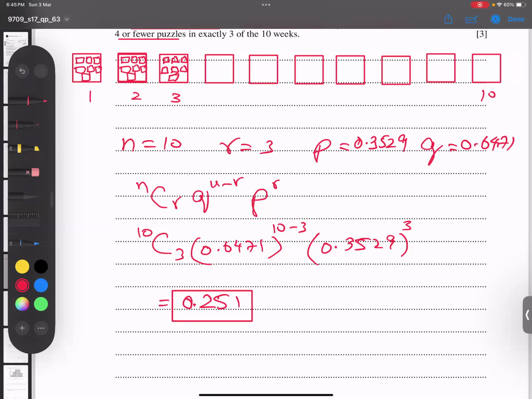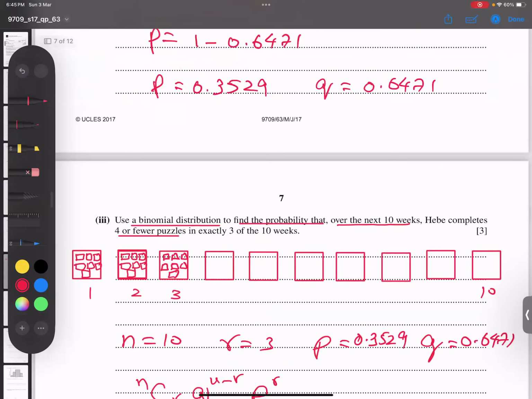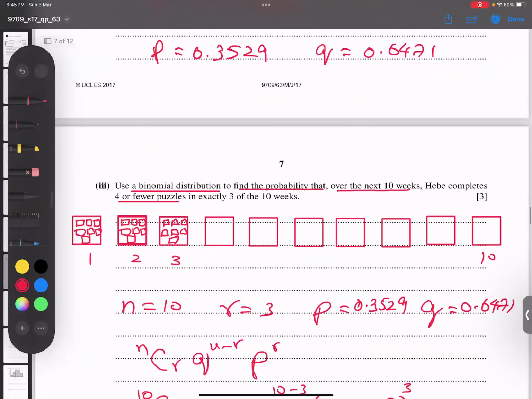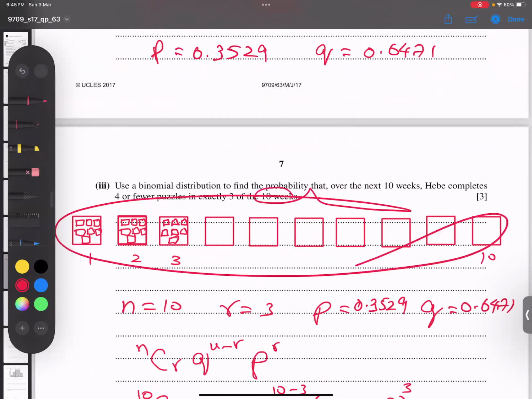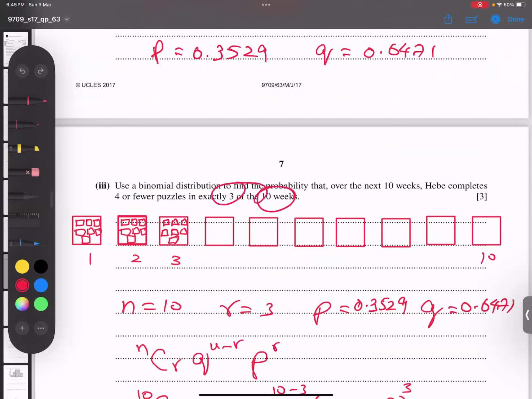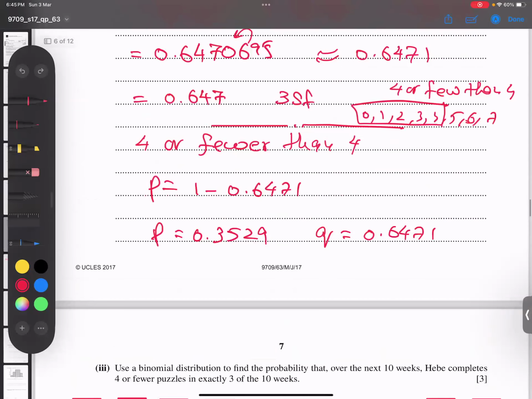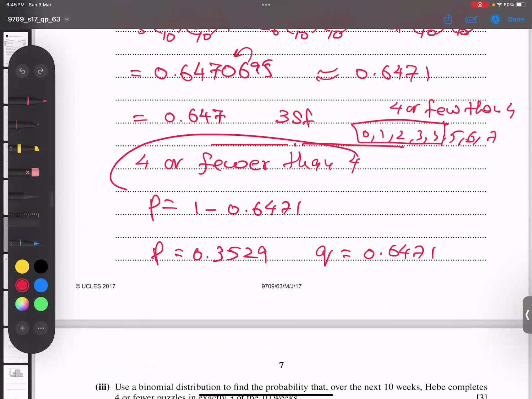Hold on, I repeat this concept again because I know the last part is difficult. This is my last attempt to explain. He's saying there are 10 weeks, so n is 10. Out of 10 weeks, I'm asking about exactly 3 weeks in which they finish the puzzle in 4 or less than 4. To finish the puzzle in 4 and less than 4 in a week is this probability. I think you got my point.